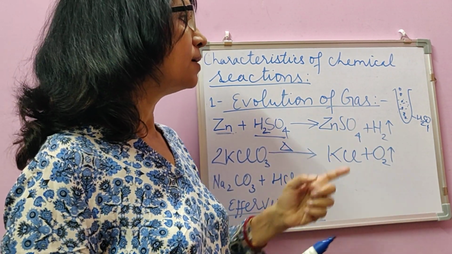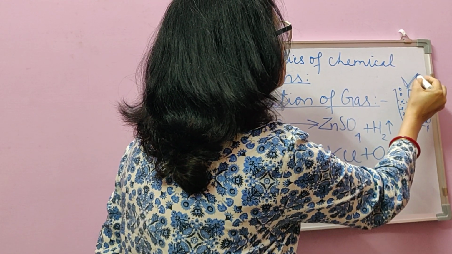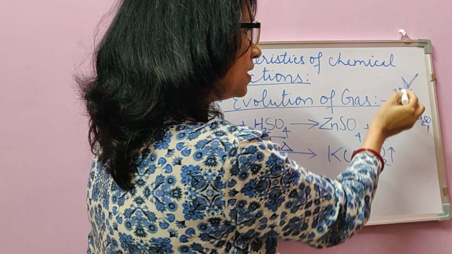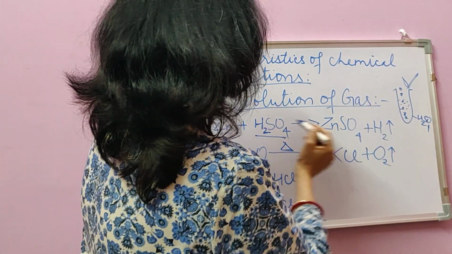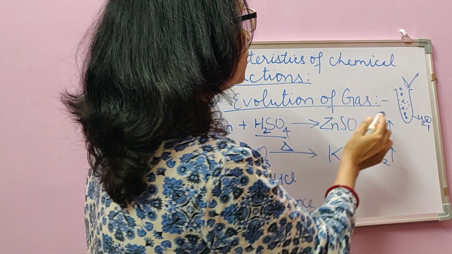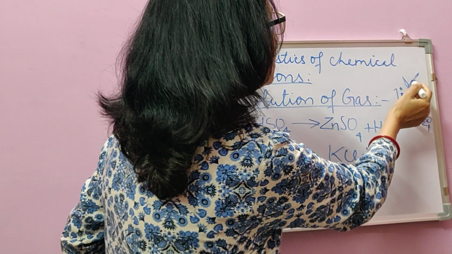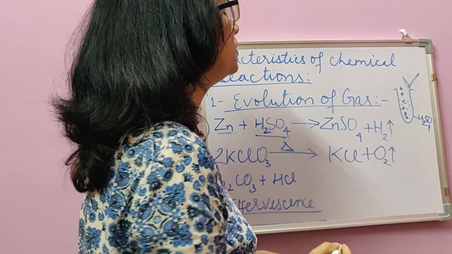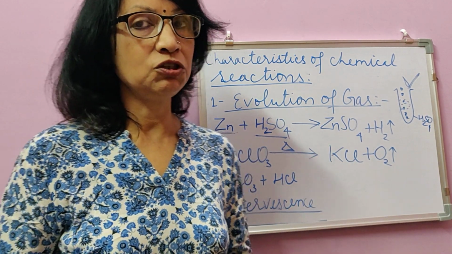But by bringing a glowing splinter near the mouth of the test tube, we see that the gas starts burning with flame. First we observe the effervescence of the gas coming out in the case of zinc and sulfuric acid, and then we bring a burning matchstick near the mouth of the test tube. Then the gas burns with a blue flame and gets extinguished with a pop sound.